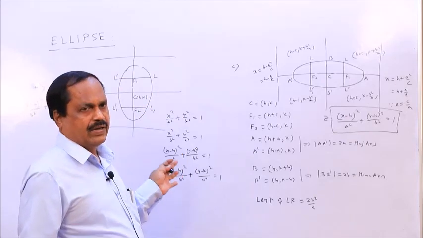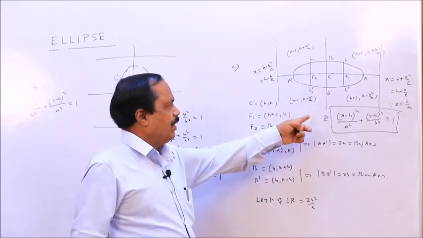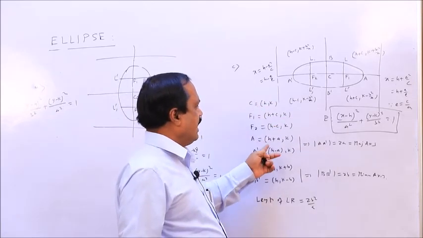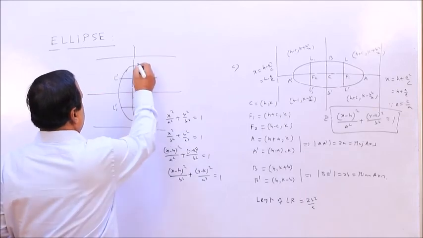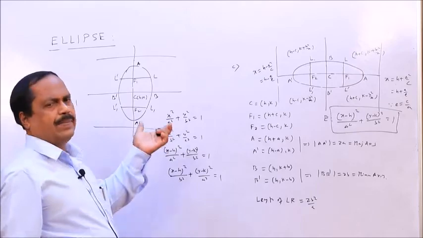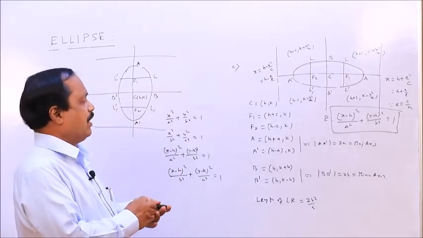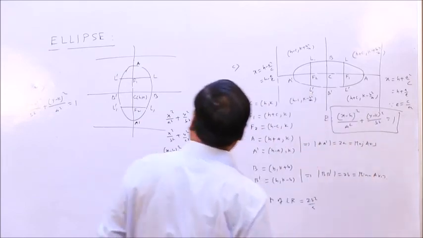Then I will quickly come to the hyperbola, because that is the last one. So all the coordinates I have written down. Similarly, you find the coordinates. This is actually a dash, this is a, this is b, this is b dash. The similar pattern you can find out. Now very quickly let us come to the hyperbola. Clear?